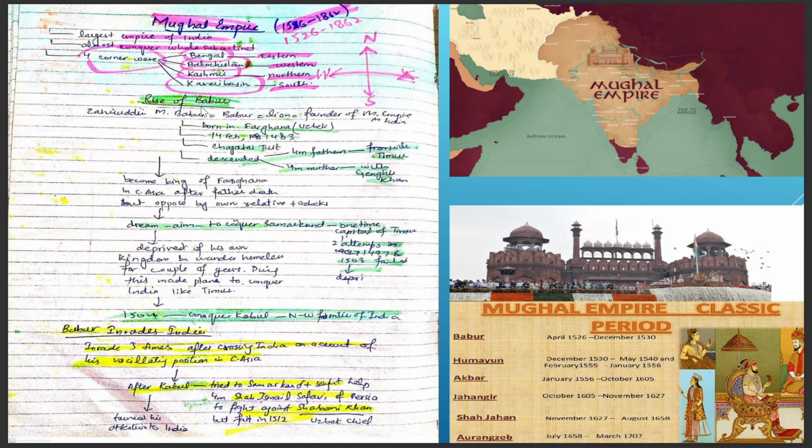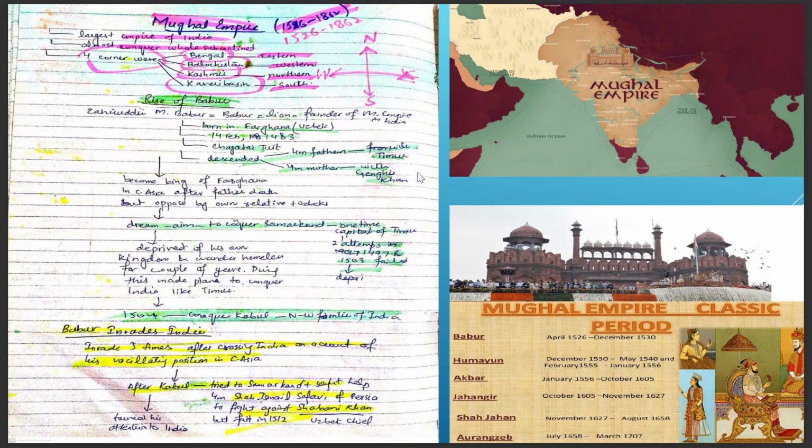So how was the Mughal Empire established? The Mughal Empire was established with the rise of Babur. Babur's full name is Zahiruddin Muhammad Babur. Babur means lion, and he is the founder of the Mughal Empire in India. He was born on 14 February 1483 in Fargana, which is now in Uzbekistan. He was a Chagatai Turk, descended from Timur on his father's side, and from Genghis Khan on his mother's side.